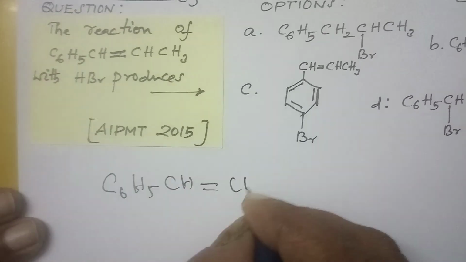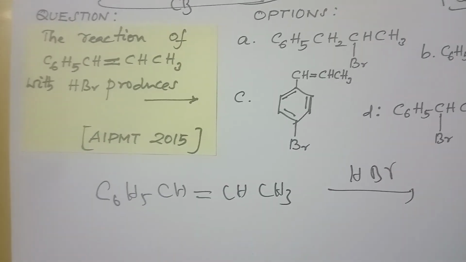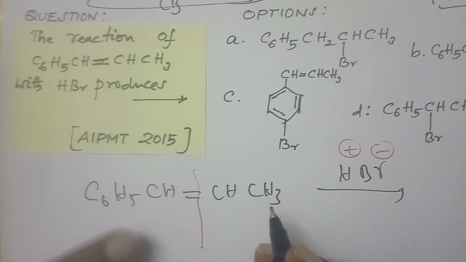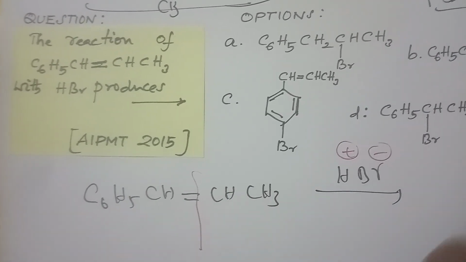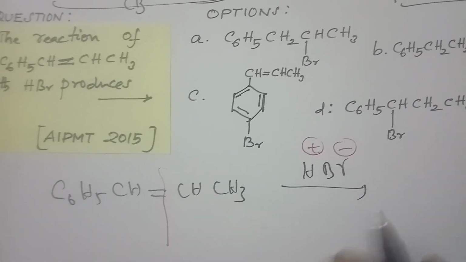Now I am taking the reactant side first. What is given is HBr, which is the electrophile. What will it attack on this? Both sides are the richest, both have the same. So what can I do? That is the problem now. Okay, now I am going to do it alternatively.